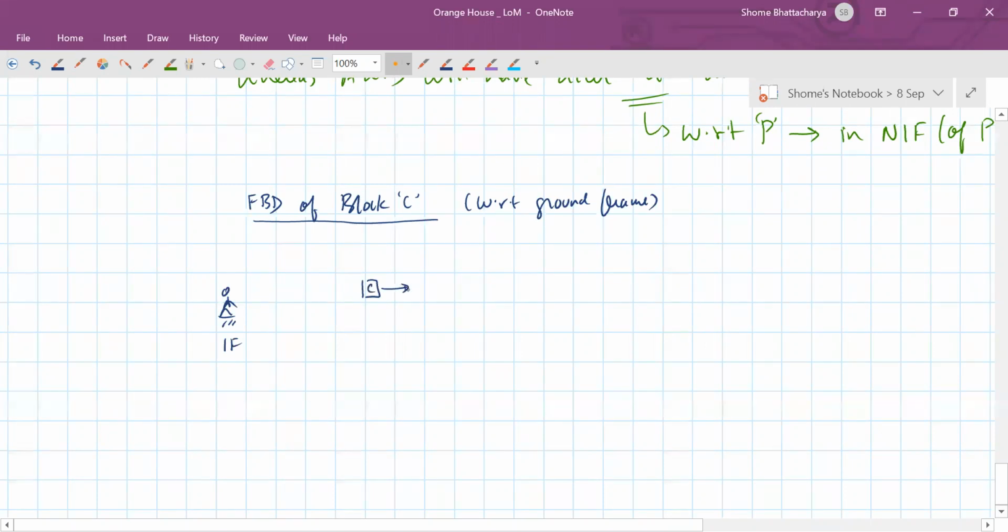There is some tension in that string, let's say T1, which is making it accelerate horizontally at a. Then the normal reaction, and of course this normal reaction is balancing the weight. So that's not really so important here.